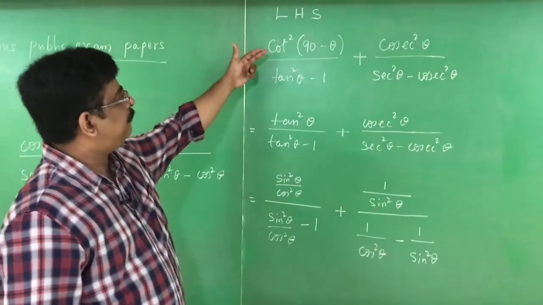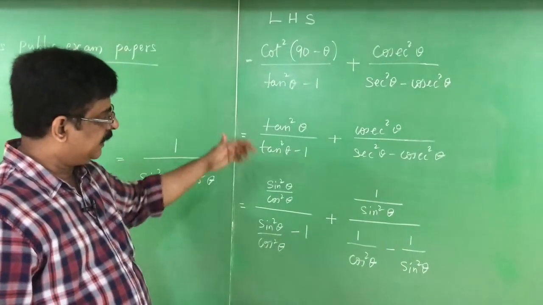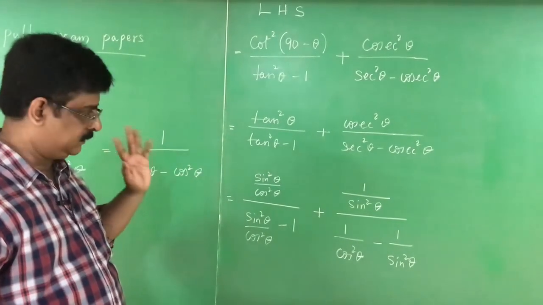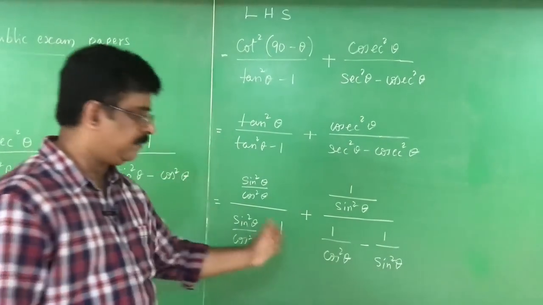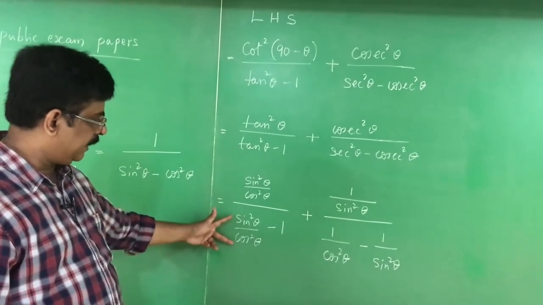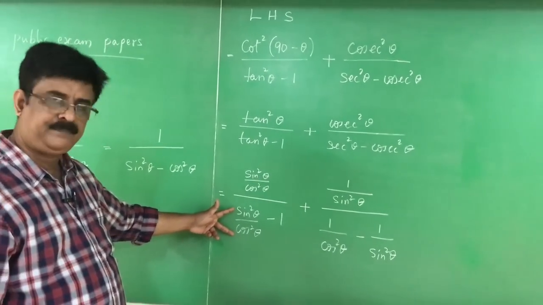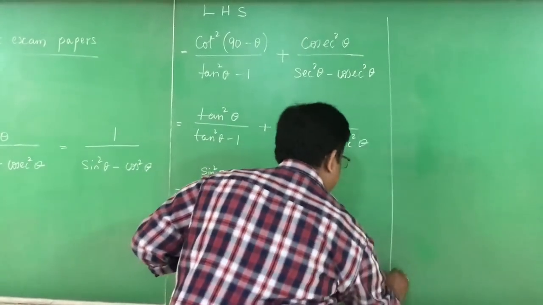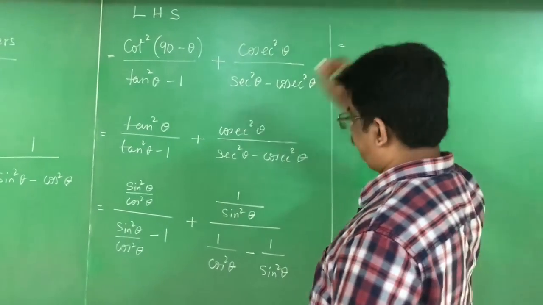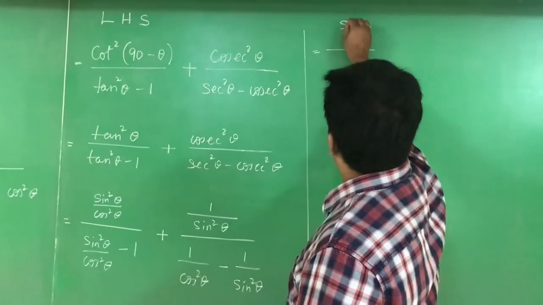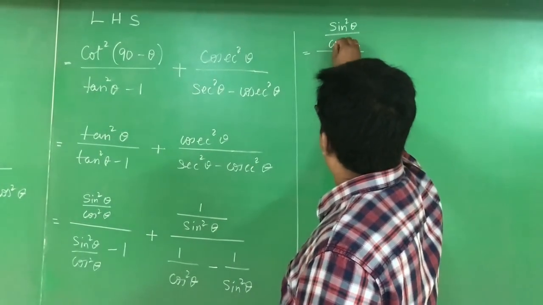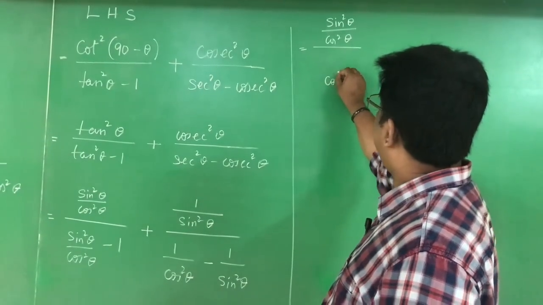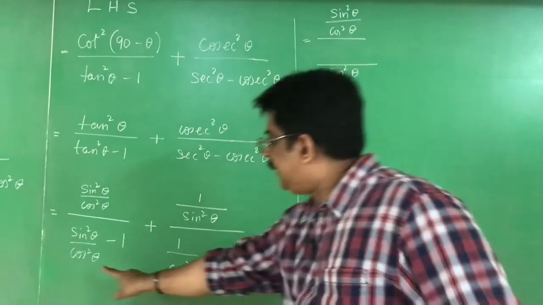Simple. First step is cot is made as tan. The next is all tan, cosecant, secant, everything is changed in the form of sin and cos. Wherever binomials are there, take LCM and add or subtract. Numerator is safe. In the denominator, we have to do LCM and subtract. Here also LCM, and therefore we only have work at the denominators. Numerator is sin square theta by cos square theta. Here in the denominator, cos square theta is the LCM.